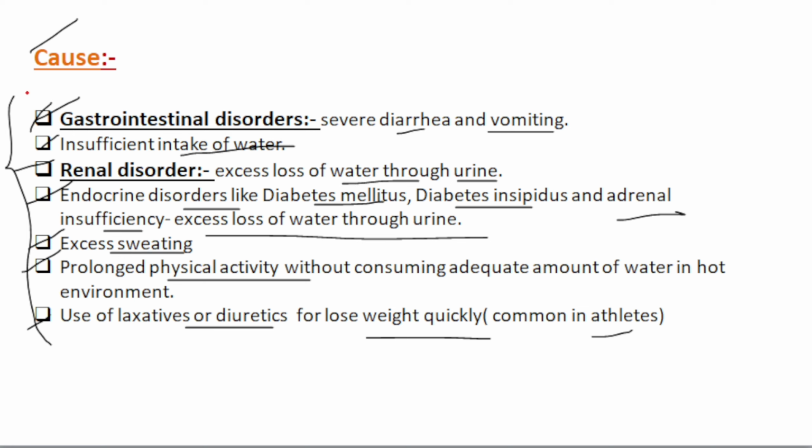So these are all the causes of dehydration: gastrointestinal disorder, insufficient intake of water, renal disorder, endocrine disorder, for example diabetes mellitus, diabetes insipidus, adrenal insufficiency. In this case, excessive loss of water is released through the urine. Then sweating, prolonged physical activity while consuming a small amount of water in a hot environment, and use of laxatives and diuretics for losing weight quickly.